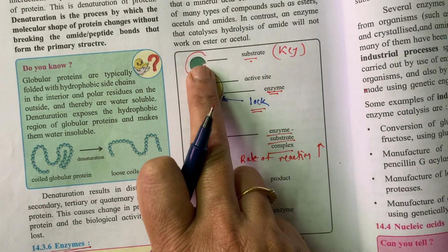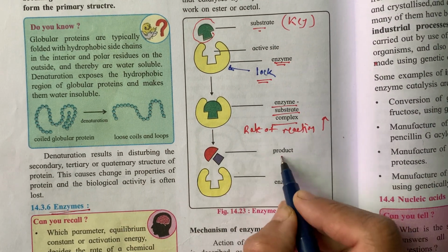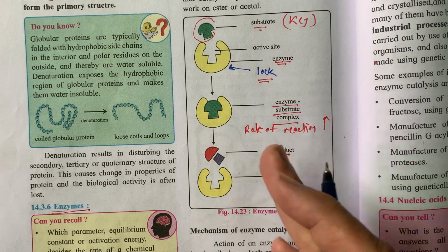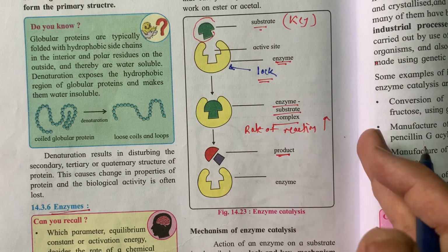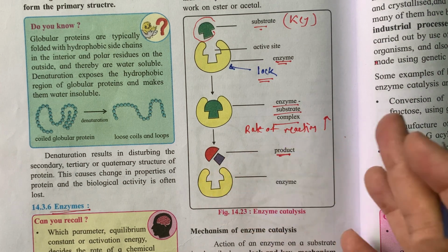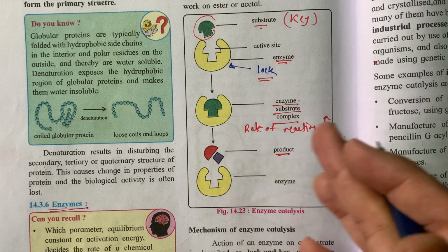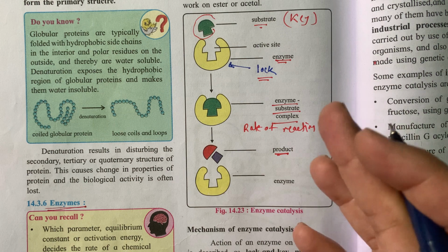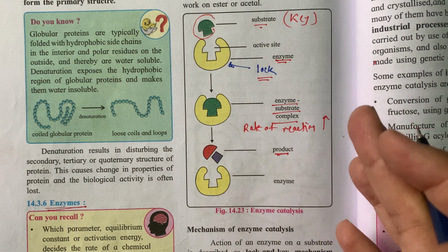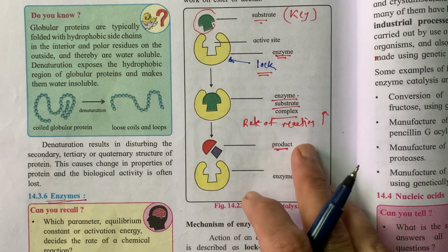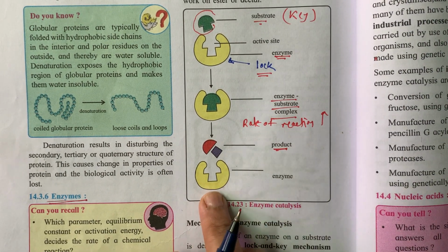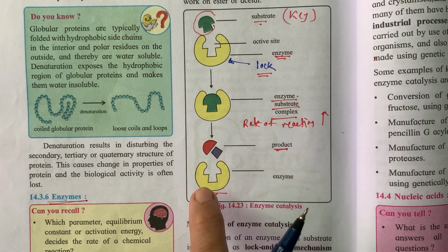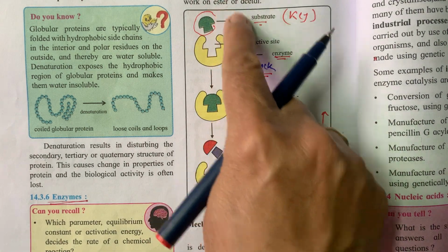See, this is a substrate, now this is converted into product, and it is going to be used for further processes, for further reactions, for further absorption, or to give us energy, or to give us different types of residues or complexes which we can use for our metabolism, for the further well-being of the body. And this enzyme remains as it is, and we can use it again for the same type of reaction.